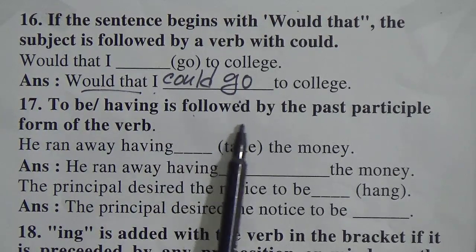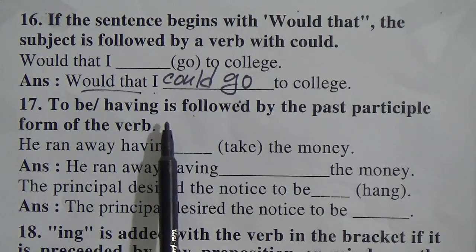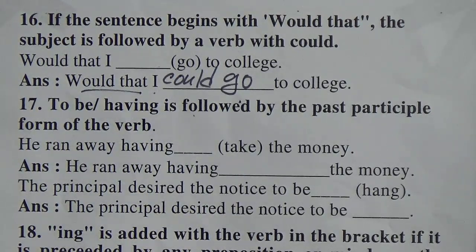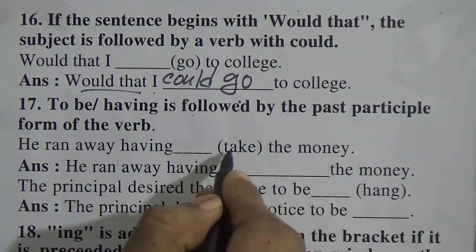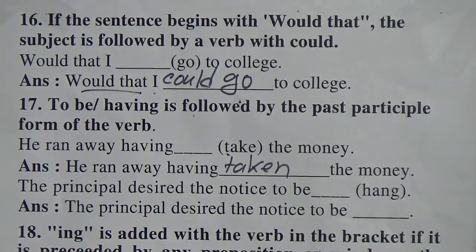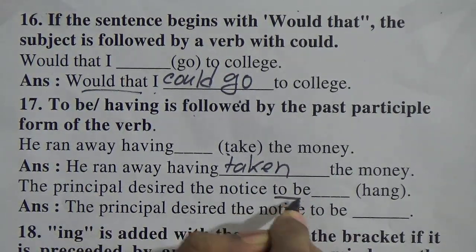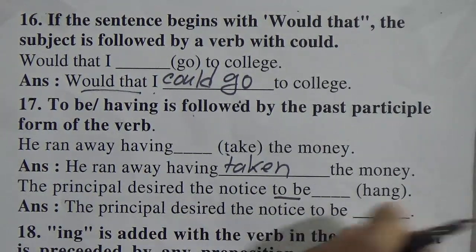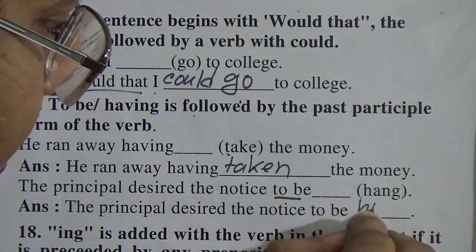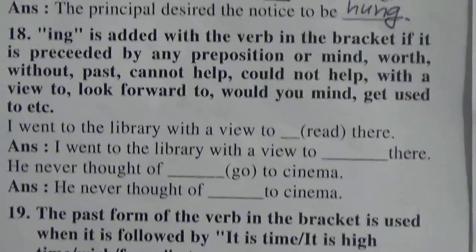Number 17. To be, having is followed by the past participle form of the verb. So after having or to be, we will have to make it past participle of the verb. So he ran away having, past participle of the verb, take, took, taken. Very easy. The principal desired the notice to be dash. To be is here. So we will have to make it past participle form. Hang, hung, hung. So there will be hung. I repeat. So after having and to be, we will have to make the past participle of the verb. 16, 17 finished. 18.